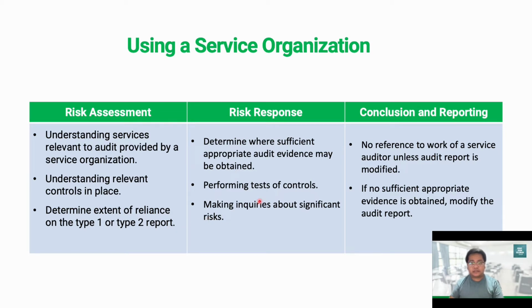Now, if we plan to rely on the internal control of the client, including the controls being provided by the service organization, then we have to consider whether the type 2 report is available. Because that is the one that provides information about the operating effectiveness of the internal control. So if we plan to reduce the amount of our work, then we have to have a basis of the operating effectiveness of the internal control, including the controls being managed by the service organization. So that is the time where the type 2 report will be relevant. Because remember, the type 2 report includes the operating effectiveness of the controls of the service organization.